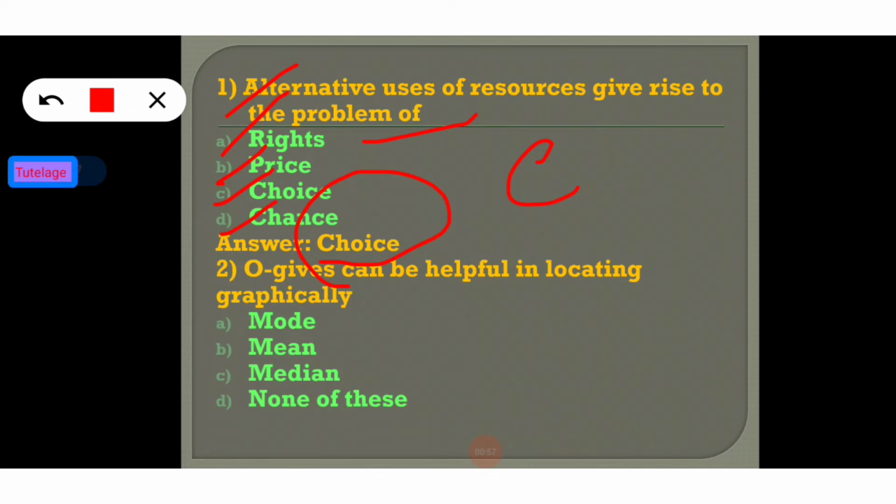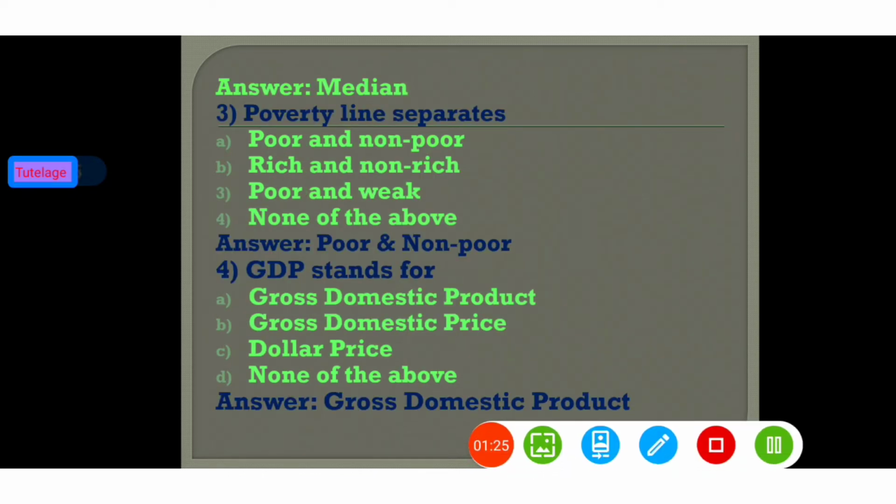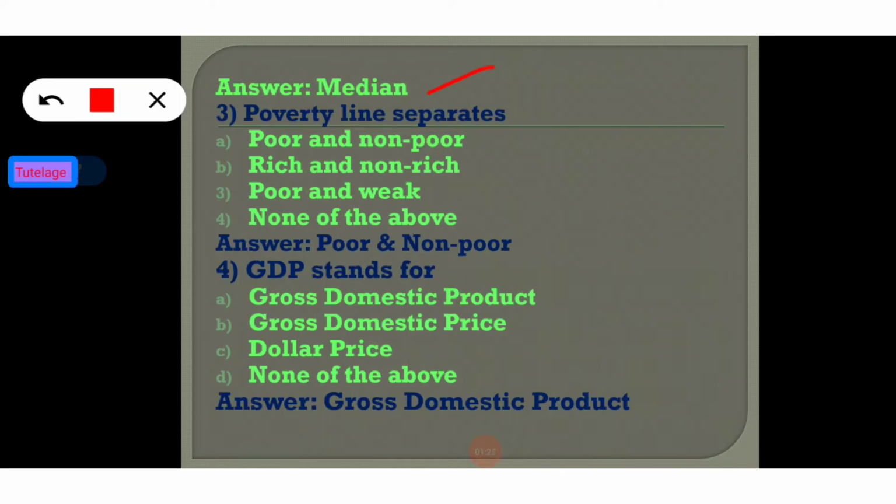Now move on to the second question. Ogives can be helpful in locating graphically: mode, median, mean, and none of these. Ogives are related to the median, so that's why ogives can be helpful in locating the median value graphically. Now move on to the next slide. Here is the answer for the second question.